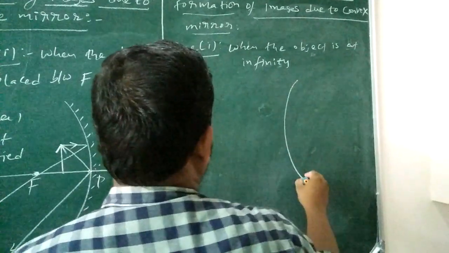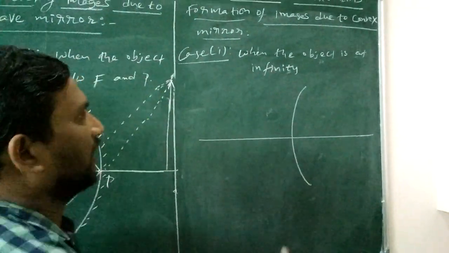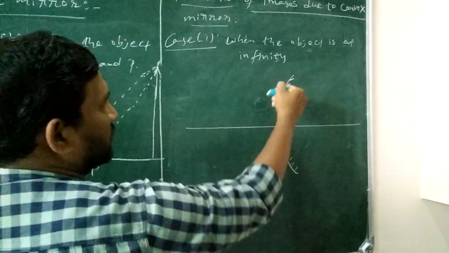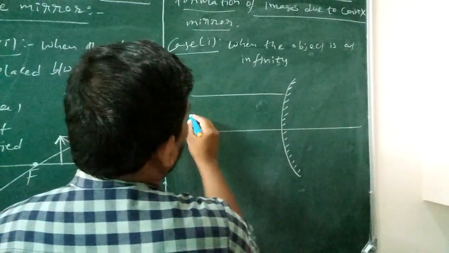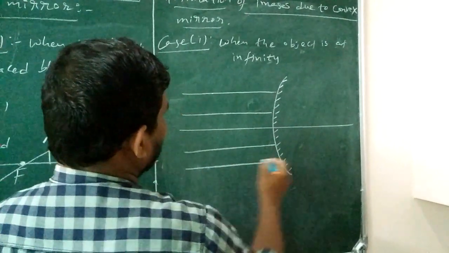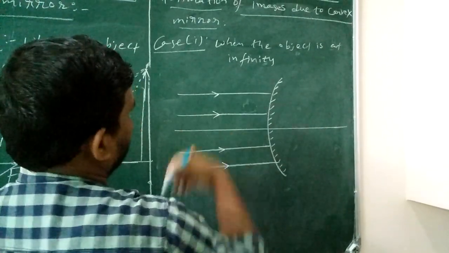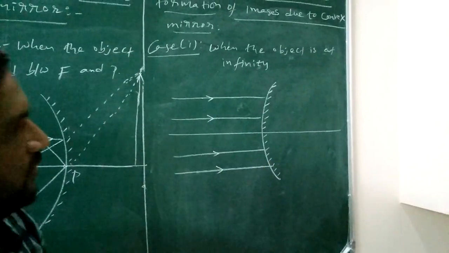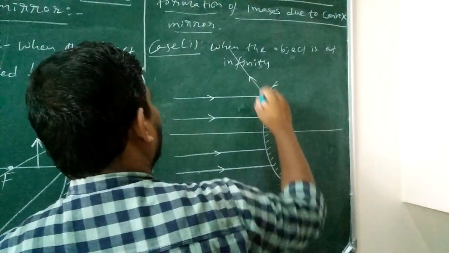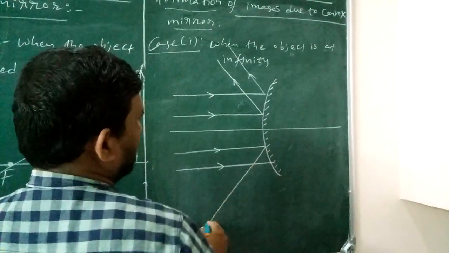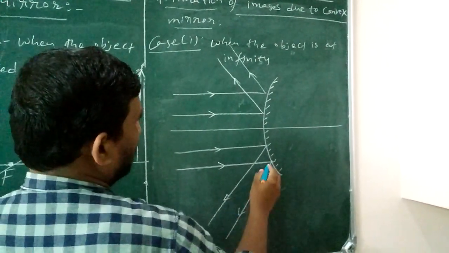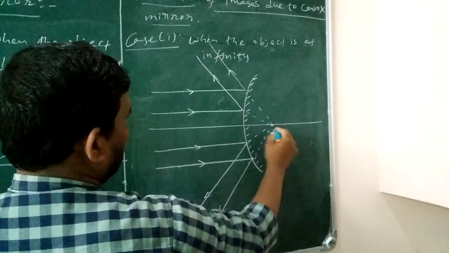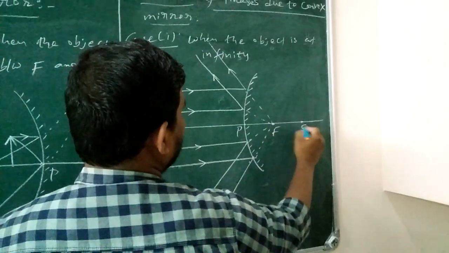You know the convex mirror. What is the convex mirror? If the hollow surface is silvered and the convex surface acts as a reflecting surface, such a mirror is called a convex mirror. The light rays are coming from infinity and are incident on the convex surface, and they reflect like this. These are the reflected light rays. Now you have to extend these light rays and they are going to meet at one point, which is called the focus. This is the pole of the mirror, this is the focus, and this is the center of curvature.